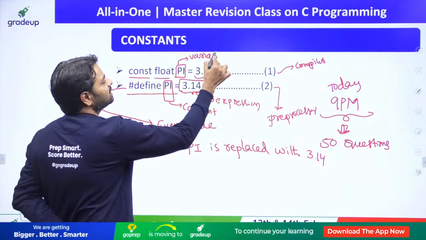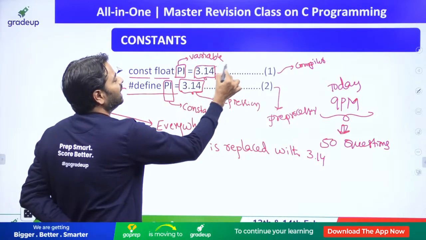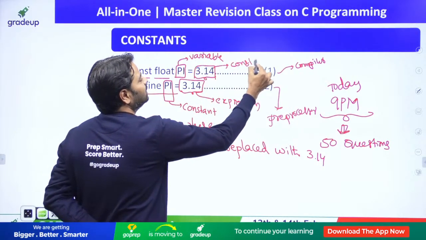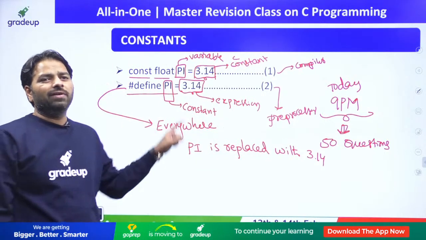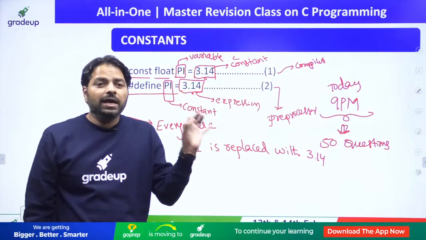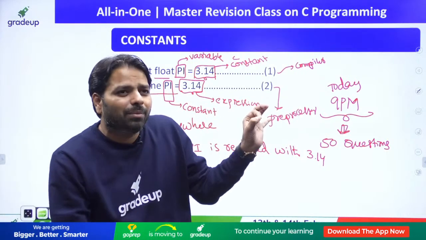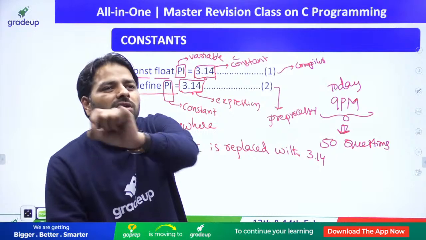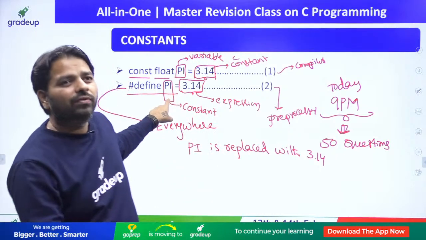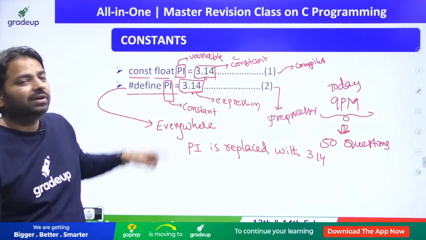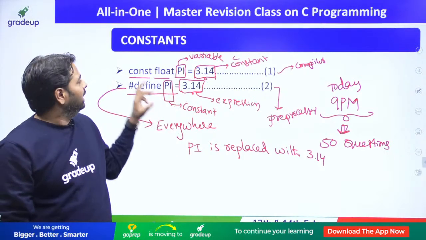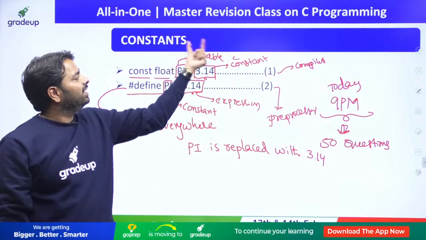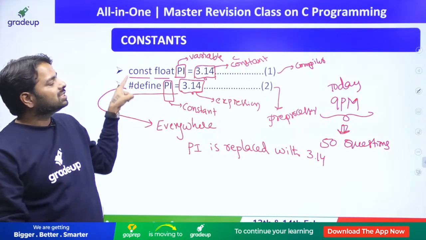Look at the difference, guys. And 3.14 is called a constant. That is a C constant. Can you see how we define these words? Pi in C language is a variable. In the preprocessor we call it a constant because we defined the macro. This constant is replaced with an expression, and in this line pi is a variable that we defined as a constant variable.